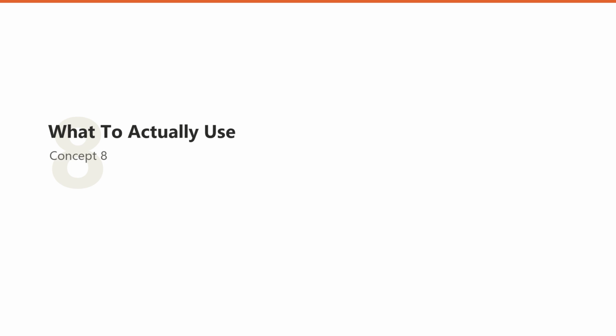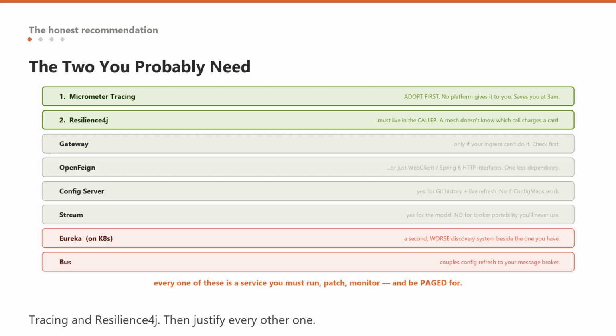Number 8. The short list. So here is what I would actually adopt, in order. First, Micrometer Tracing. Every distributed system needs it, no platform gives it to you for free, and it is the single highest value thing on this list, because at 3 in the morning it is the difference between a 10-minute incident and a 4-hour one. Adopt this before anything else.